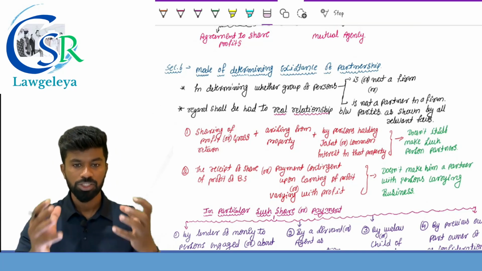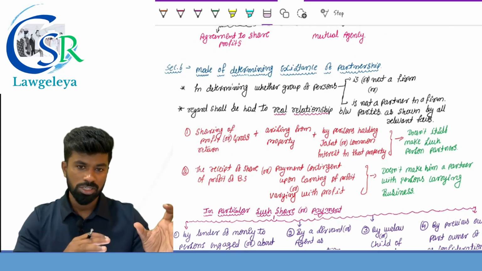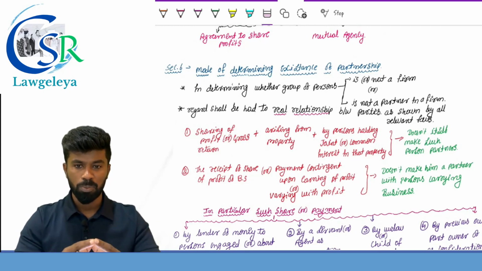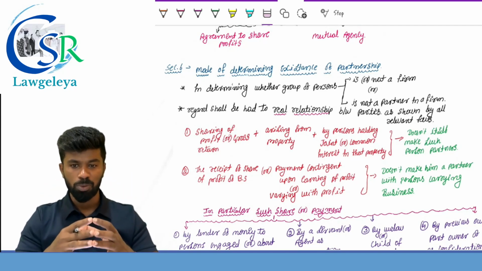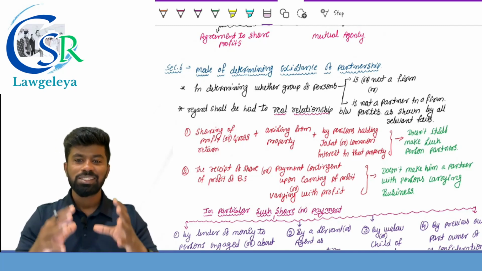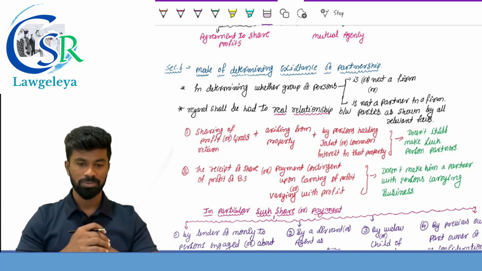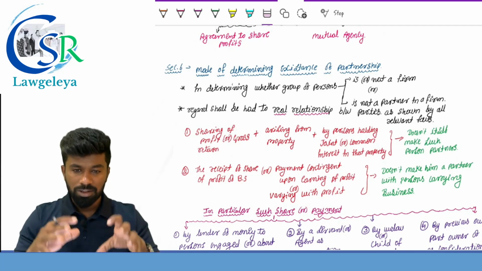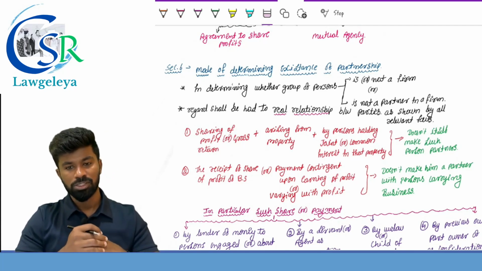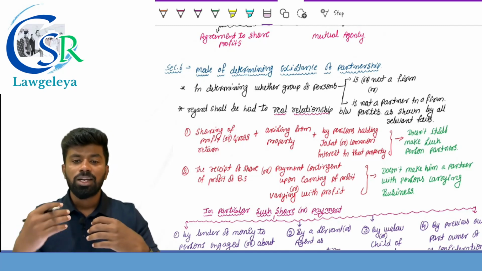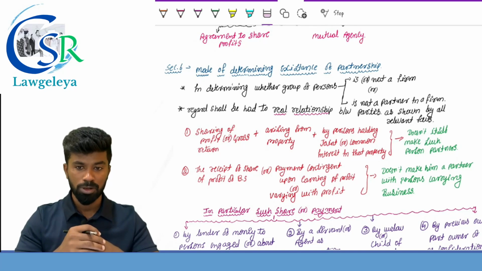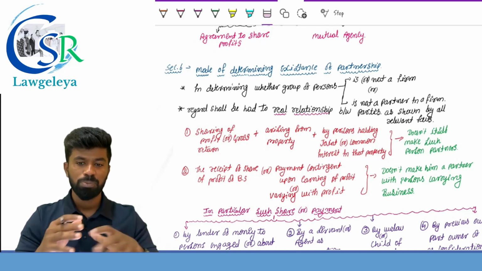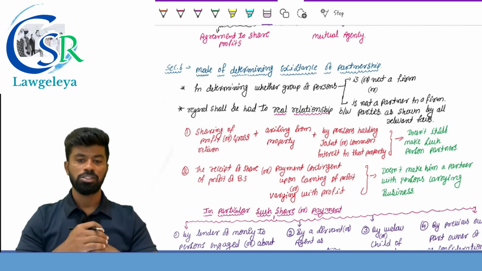I repeat, sharing of profits or gross returns arising from the property by persons holding a joint or common interest in that property does not itself make such persons partners. Second one, the receipt of any share of profits of the business, or any payment which is contingent upon the earning of profit of the partnership firm, does not itself make such persons partners in the partnership firm.